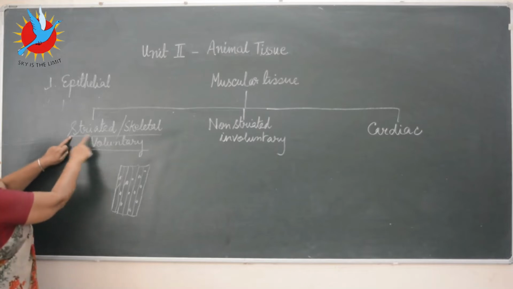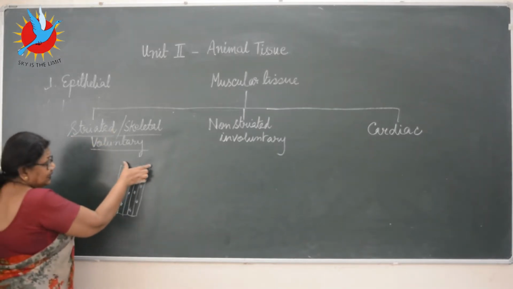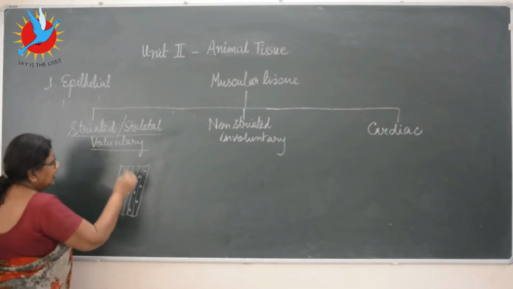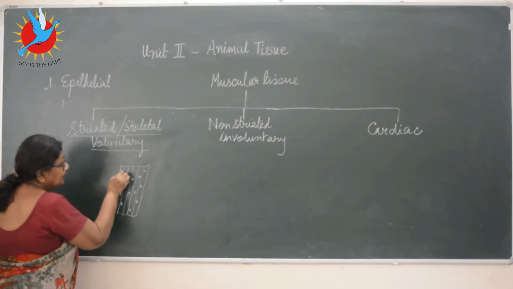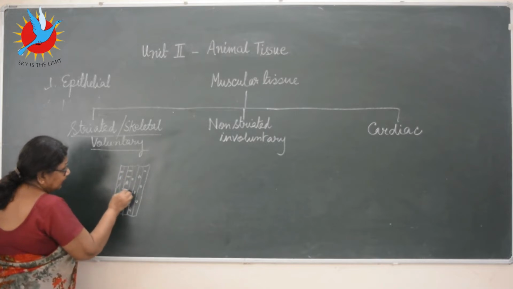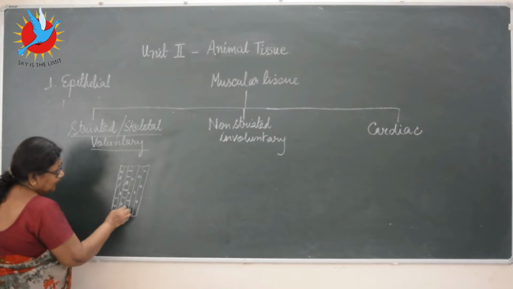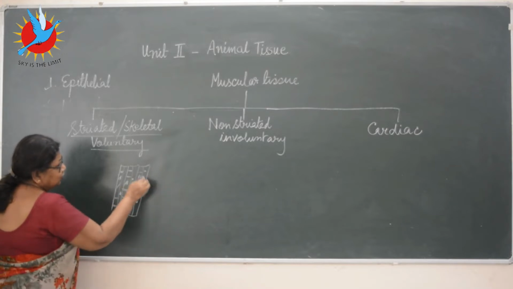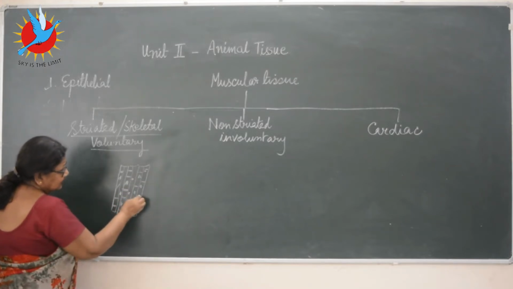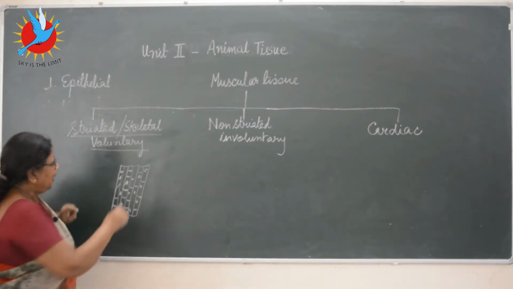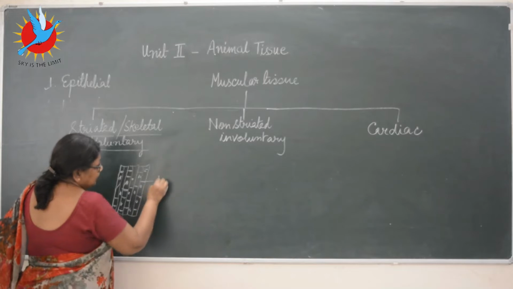So what type of cells are striated? That is, they are cylindrical in shape, run parallel to each other, and they have got light and dark bands like this. That's why they are called striated. These are called striations. That means these are the muscular bands in between. So this is the reason they are called the striated muscles. So these are the bands, muscular bands.